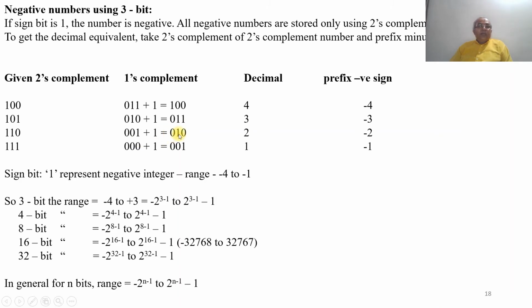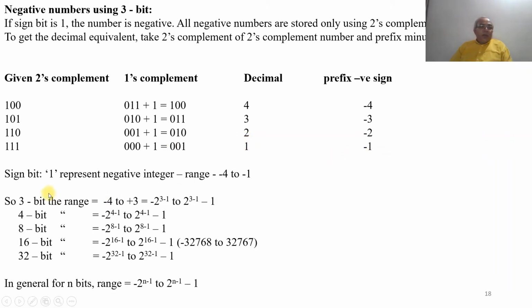So 010 is the decimal number 2, so it becomes minus 2. And 111: the 1's complement is 000, plus 1 becomes 001, so the decimal number is 1, so it becomes minus 1.